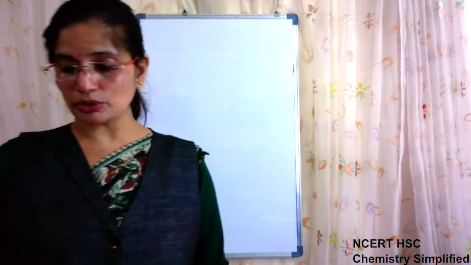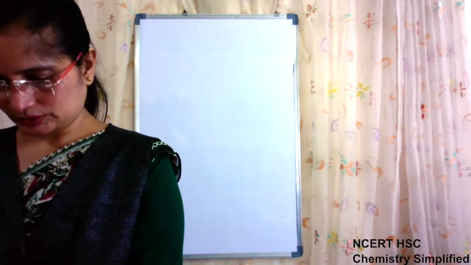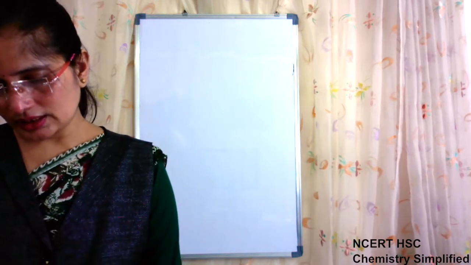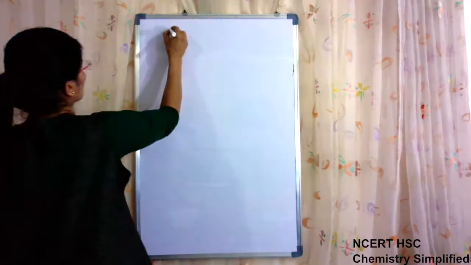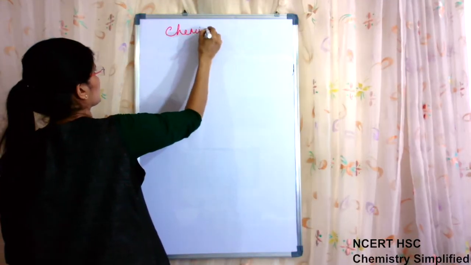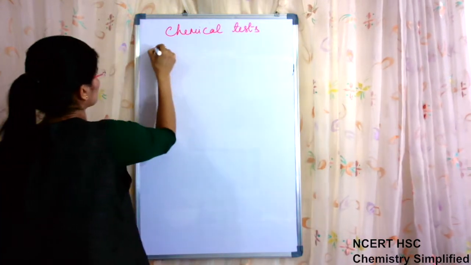So we will discuss some questions of this chapter. Chemical tests to distinguish compounds. Okay, just some tests we will take.